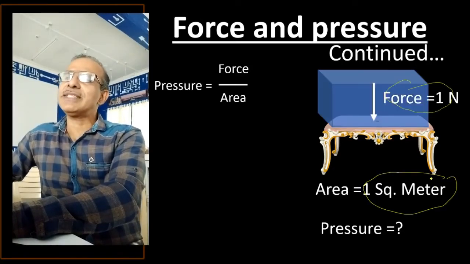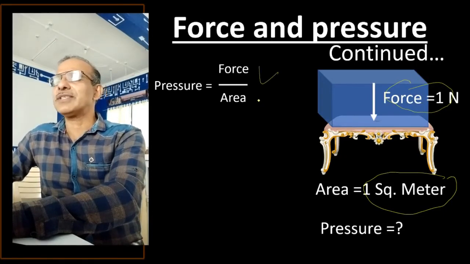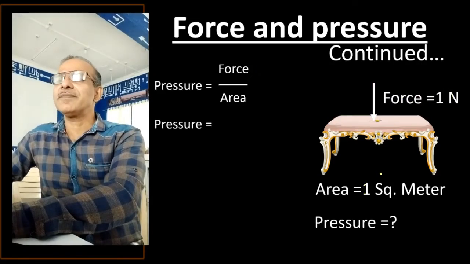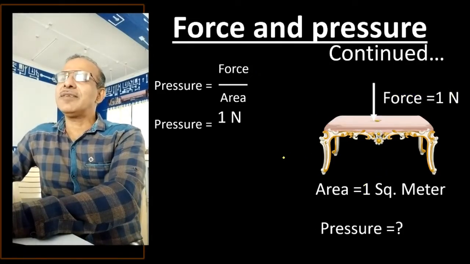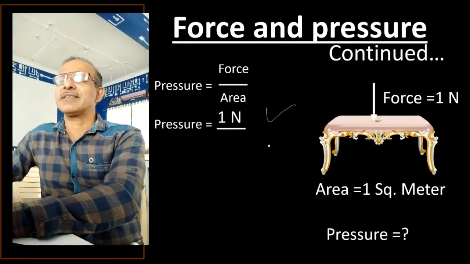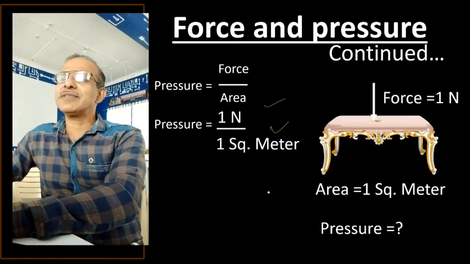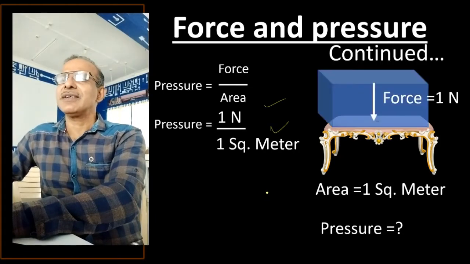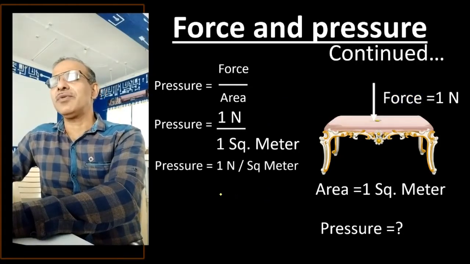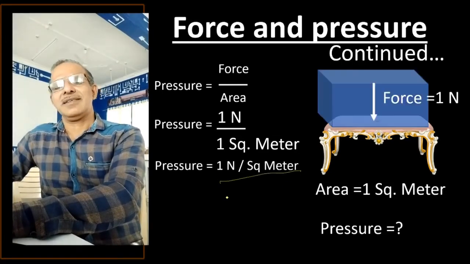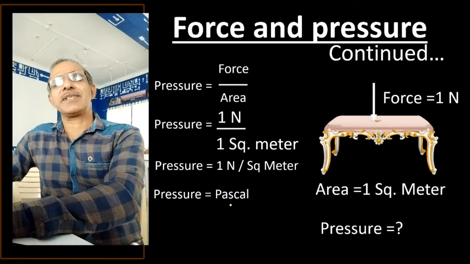So let us replace this force by 1 Newton and then area by 1 square meter. We get 1 Newton divided by 1 square meter. So what is the force? I mean pressure. Pressure is 1 Newton per square meter, or we can call it as Pascal.